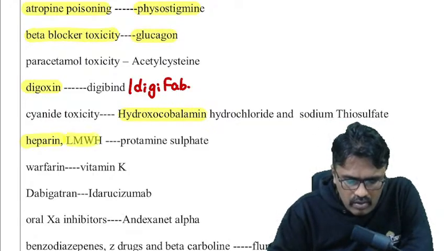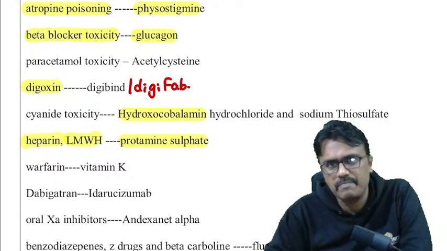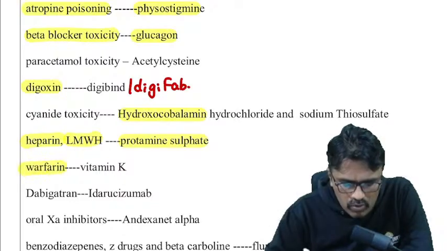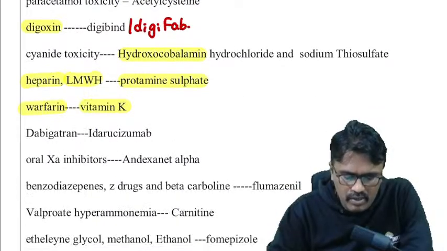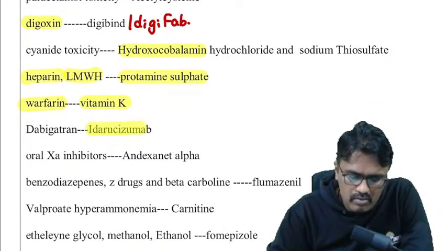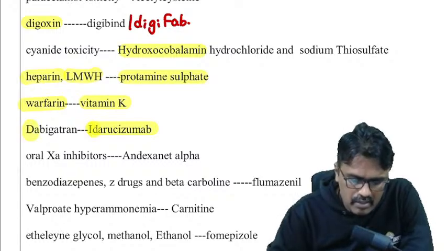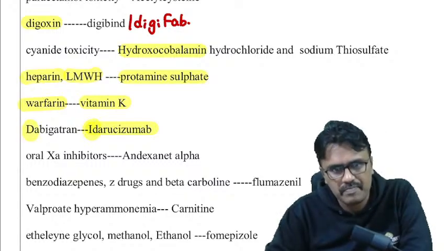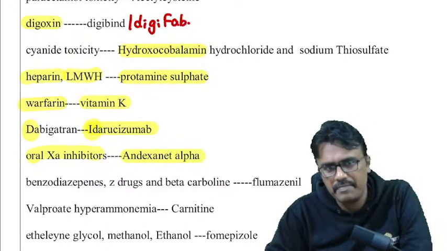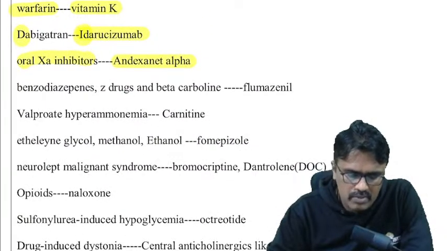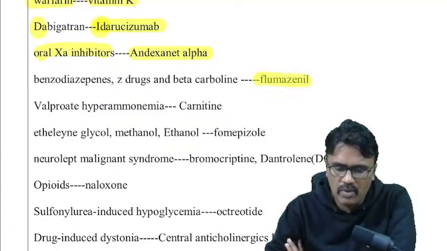Heparin and low molecular weight heparin, the antidote is protamine sulfate. Warfarin overdose, it is vitamin K. For dabigatran, we use idarucizumab. So remember, dabi starts with DA, idarucizumab starts like that. For oral Xa inhibitors, we use andexanet alfa. For benzodiazepines, Z-drugs and beta-carbolines, we use flumazenil.